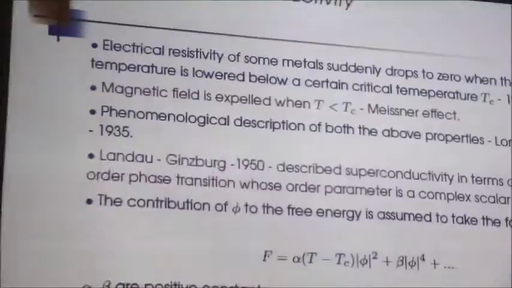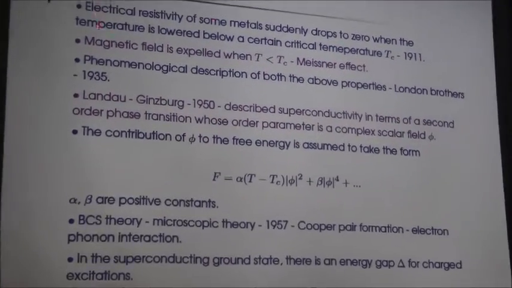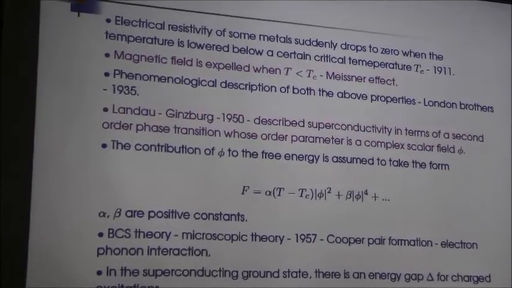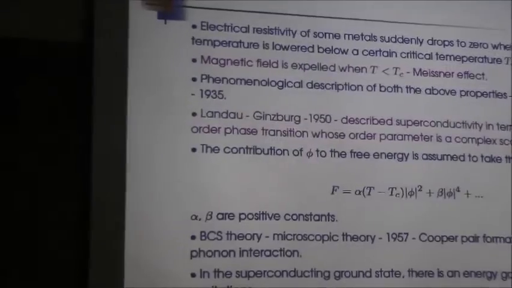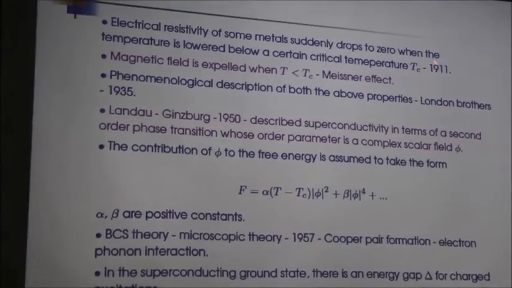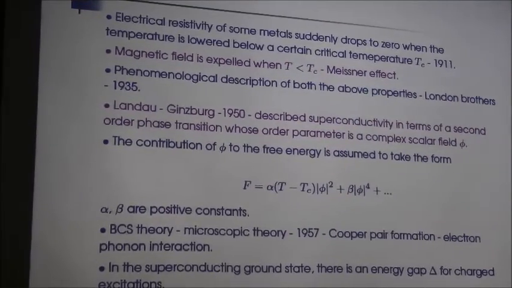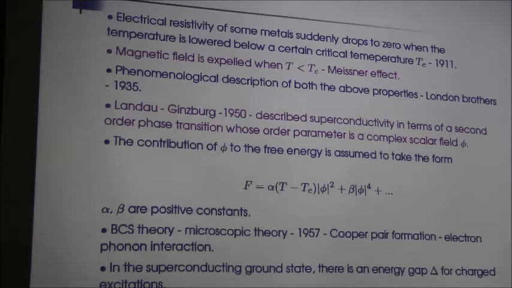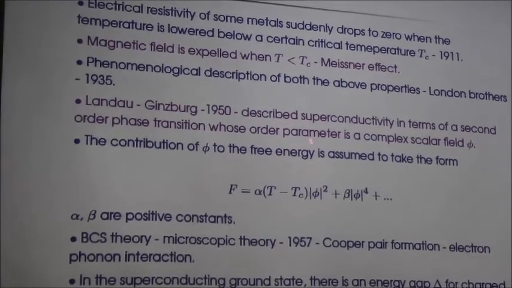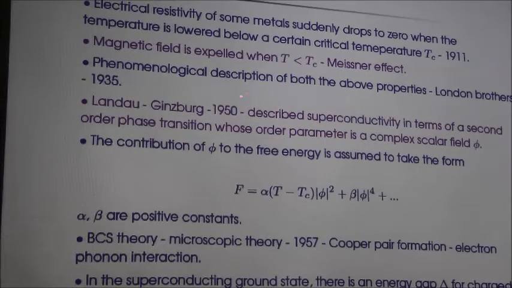So let me start with the basics of superconductivity. The phenomenon all of us know is that the electrical resistivity of some metals suddenly drops to zero when the temperature is lowered below a certain temperature, which is called the critical temperature. This was experimentally first found around 1911 by Kamerlingh-Onnes. There is another independent property of the superconductor: the magnetic field is expelled when the temperature is lowered below the critical temperature. This is the Meissner effect. These are two actually independent properties of the superconductor.